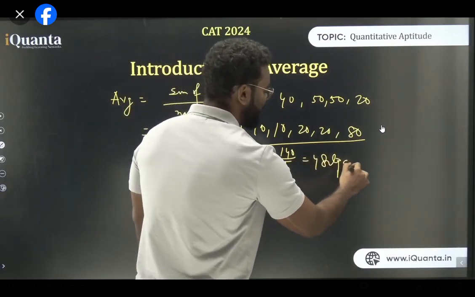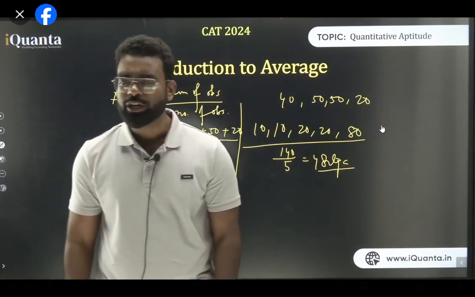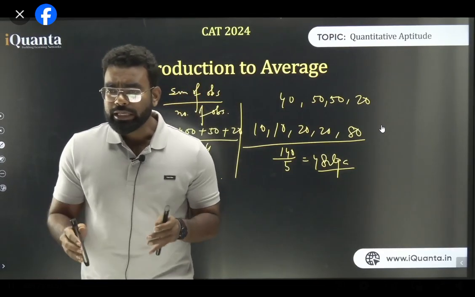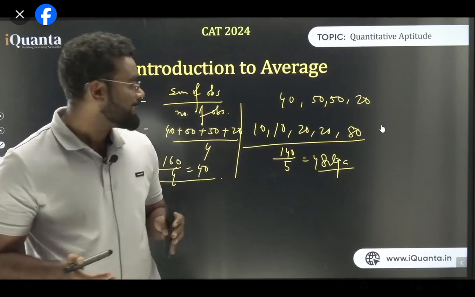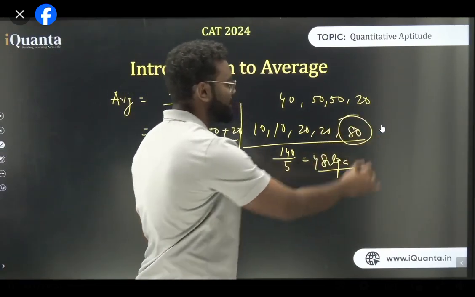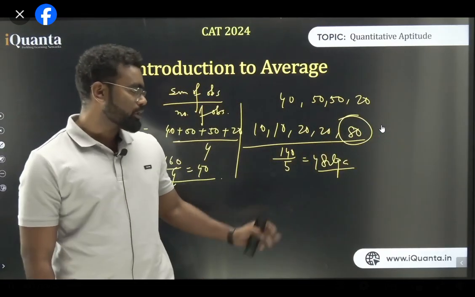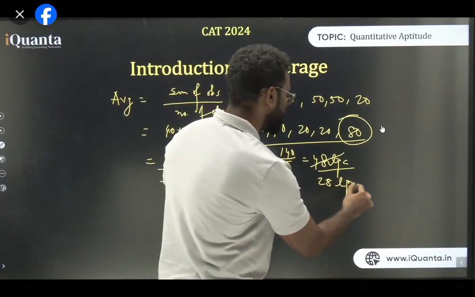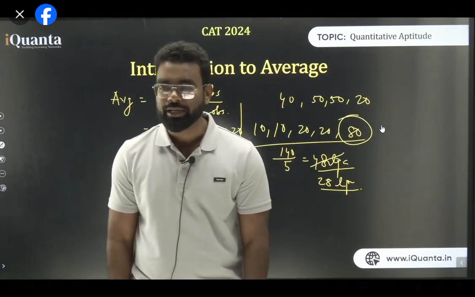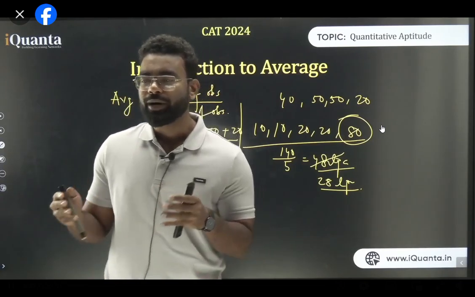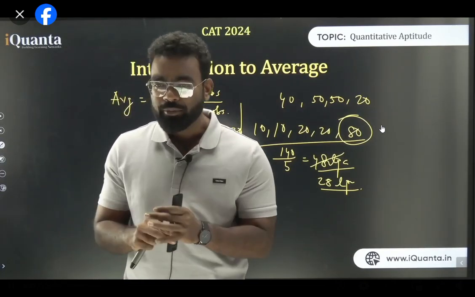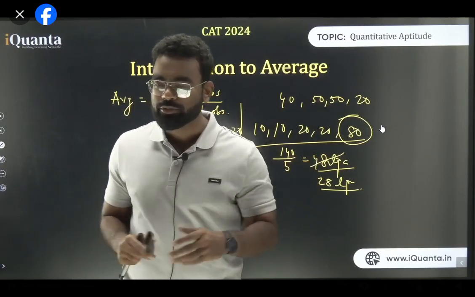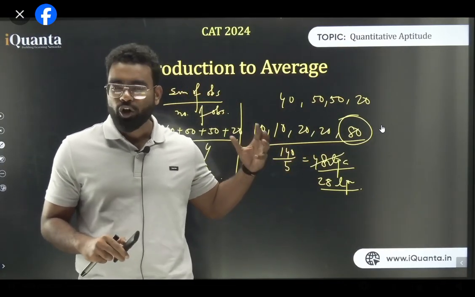Now if I'm saying the XYZ B school has 48 LPA average, what does it mean? What do you think? You can get something around 48 LPA. But the problem over here, it's 48. Why is it 48? Because this is 80, bro. So it is 80 plus 40, 120, 140 by 5 is, sorry, I am extremely sorry, this is 28 LPA. Now think about it this way, it is 28 LPA. Whatever you have in your mind, the average will be something around 28. But it is not always true, right? There's some person who got something around 10 lakhs. So if you say the average is 28, it is not giving you the actual picture.